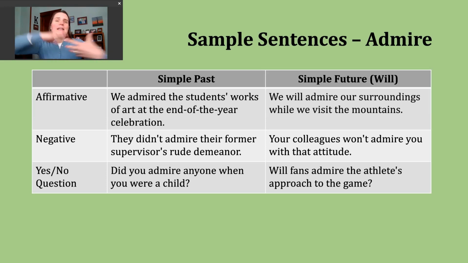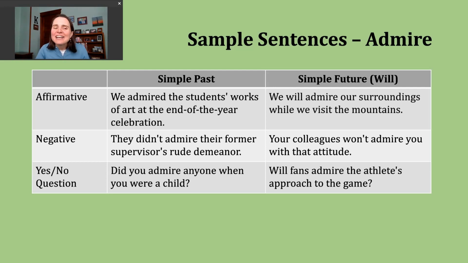Okay? So here, someone's maybe talking about some future plans to see, maybe it's new to them, the mountains, right? But they're saying we're going to take some time, just look around and maybe look with great awe at how beautiful the natural landscape is around them.